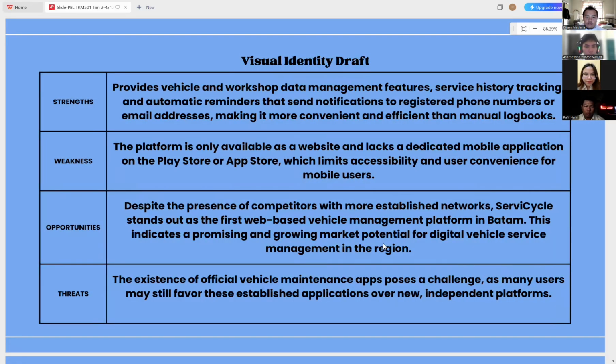For the visual identity, we analyze Service Cycle. For the strength, users can track service history and get reminders easily. And the weakness is it is still website only, so it's less practical for mobile users. And for opportunity, Service Cycle can lead web-based vehicle management platforms in Batam. And the threats come from existing brands, apps that already have a strong user base. So Service Cycle needs to offer something more personal and independent.